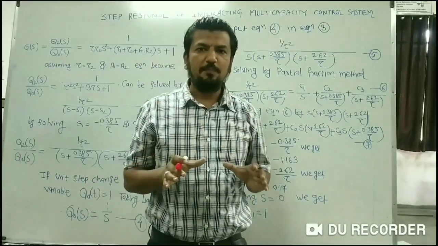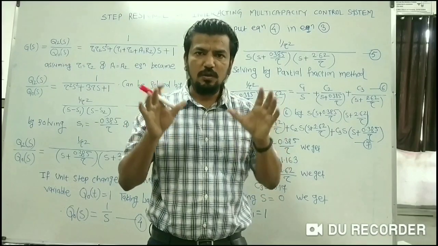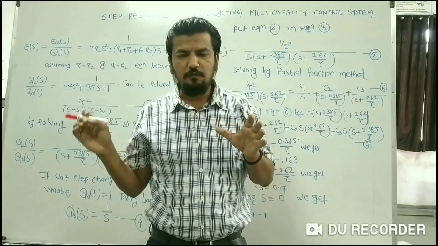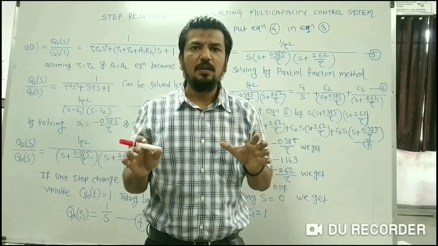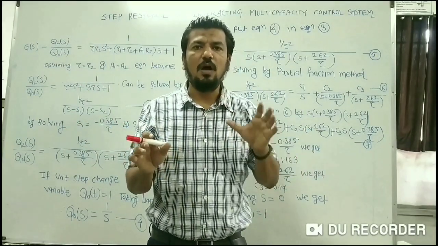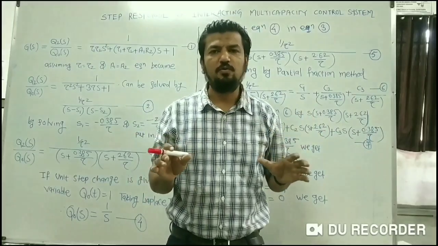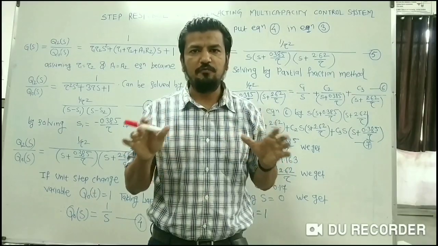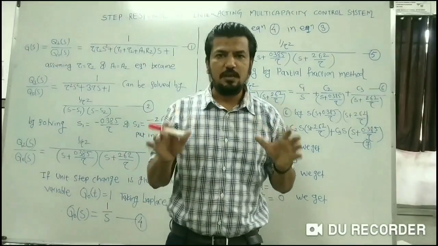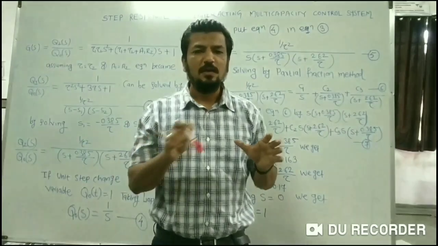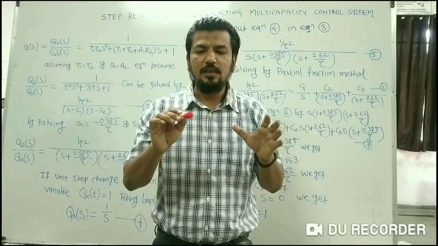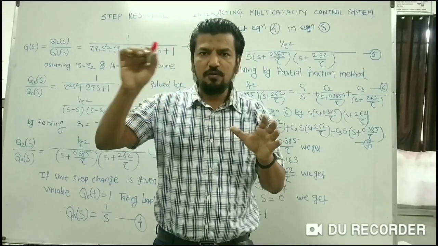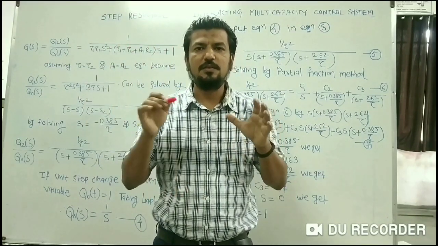Now what will happen if two or more tanks are arranged in an interacting manner and a step forcing function is introduced into the input variable? How will the system react, or how will the output change with respect to time? That we have to study. Let me remind you of the step forcing function. The step forcing function is defined as the value of the input being increased from its initial value to some other value and then kept constant for subsequent values of time.